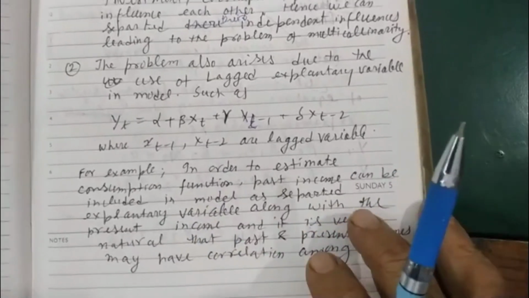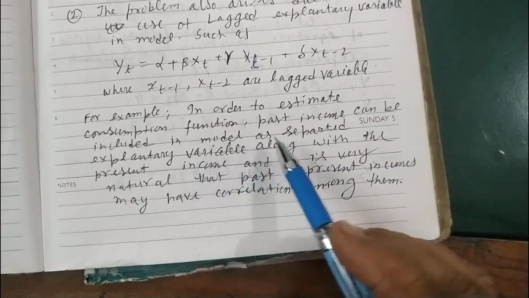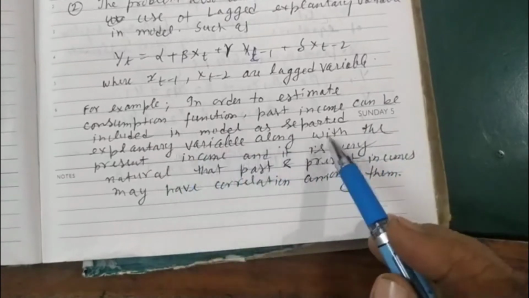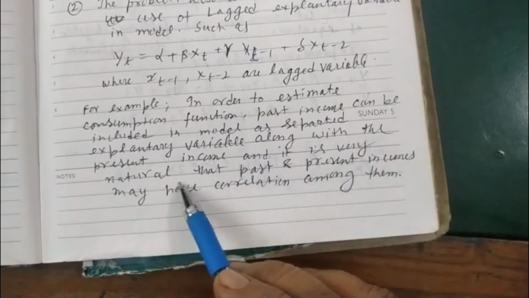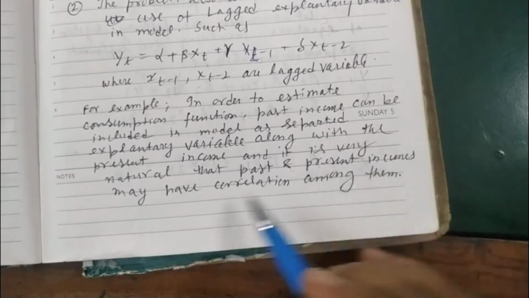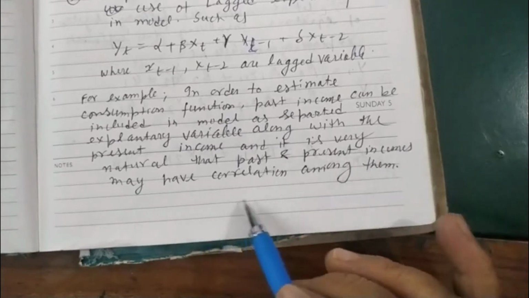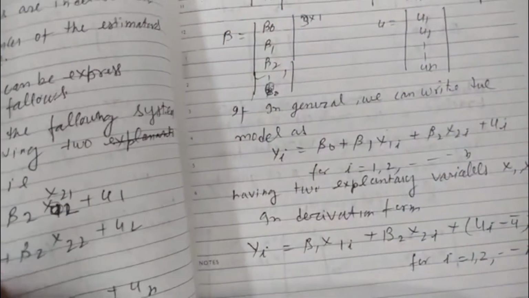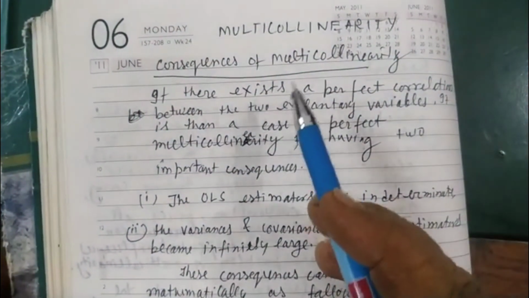For example, in order to estimate a consumption function, past income can be included in the model as a separate explanatory variable along with the present income. It is very natural that past and present incomes may have correlation among them. These are the causes of multicollinearity.